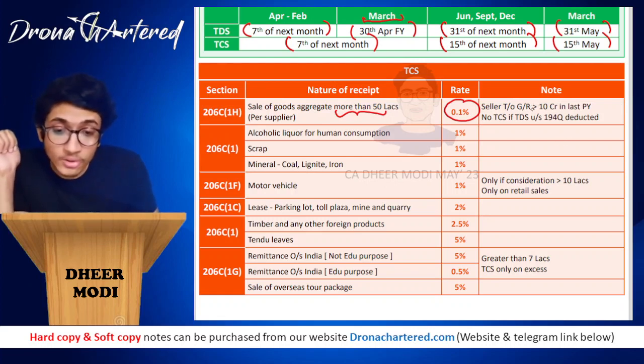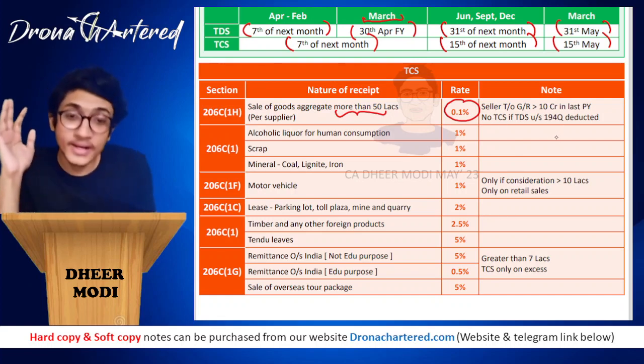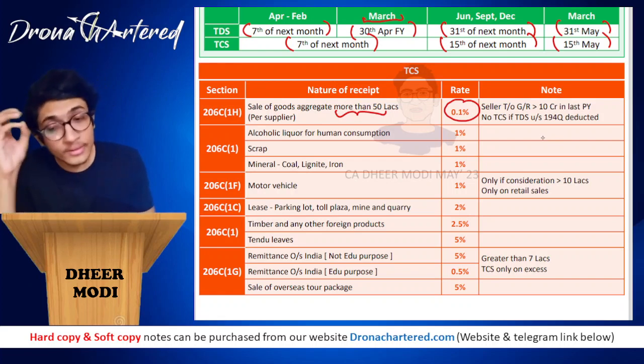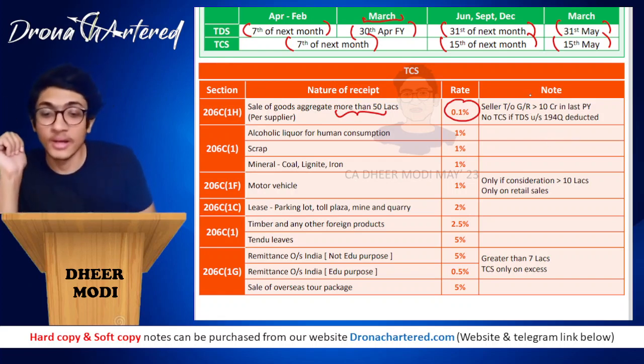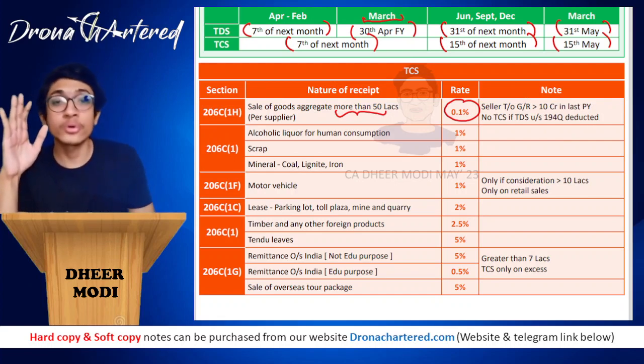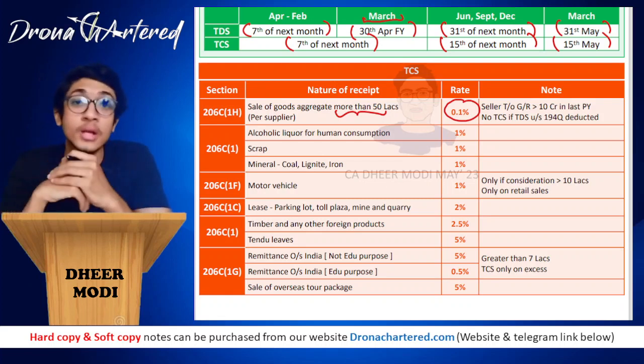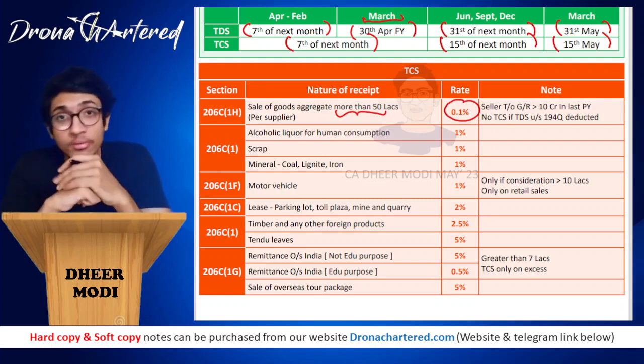Seller turnover or gross receipts has to be greater than 10 crore in the last previous year, and no TCS if TDS has already been deducted under section 194Q. So if TDS has already been deducted under 194Q, then this section will not be applicable. Only then will he be allowed to collect TCS at the rate of 0.1%.